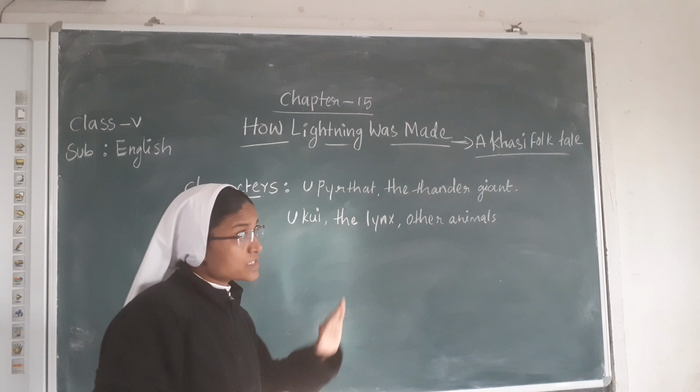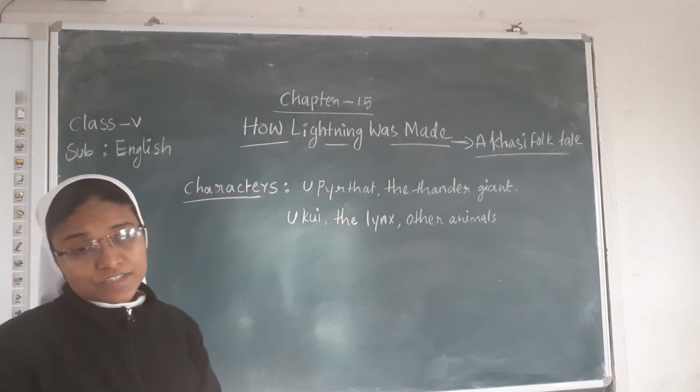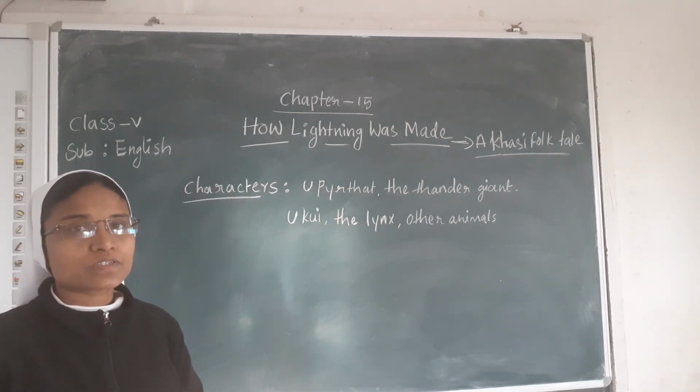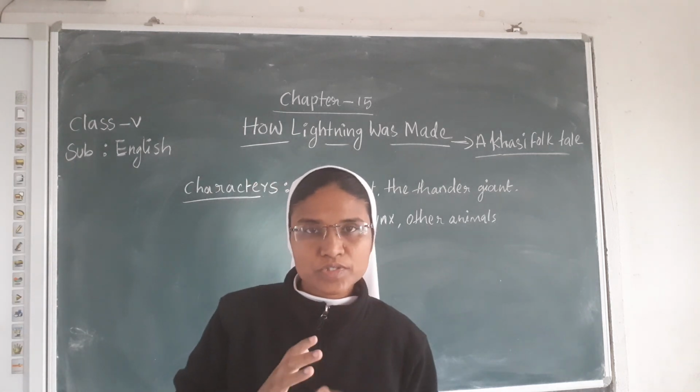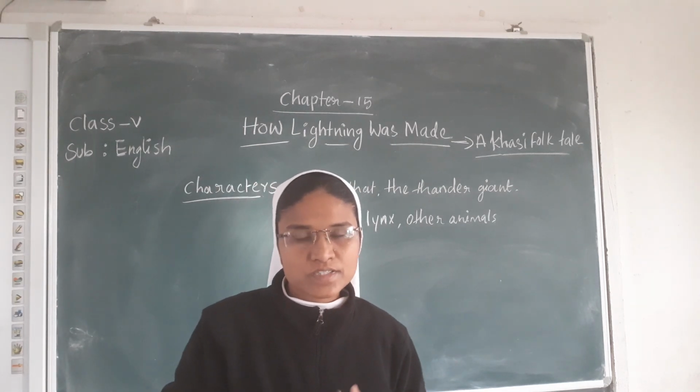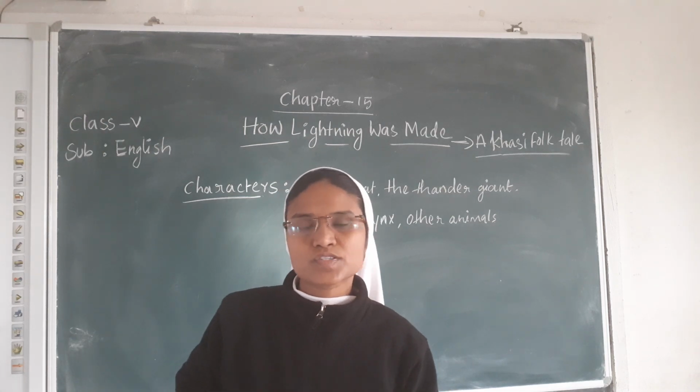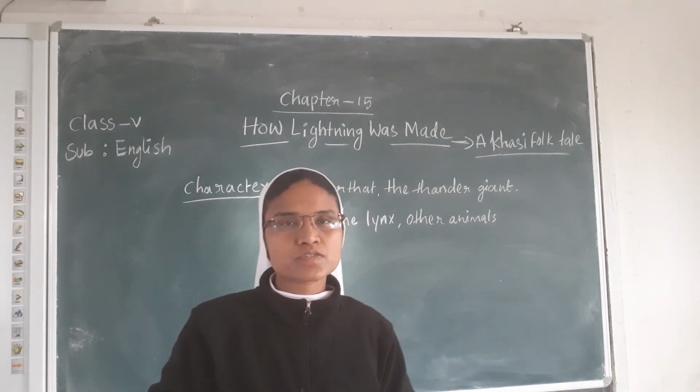In this story there are some characters. Before we enter the story, first we should learn the characters, then you can understand the story easily. It's a small story, okay?